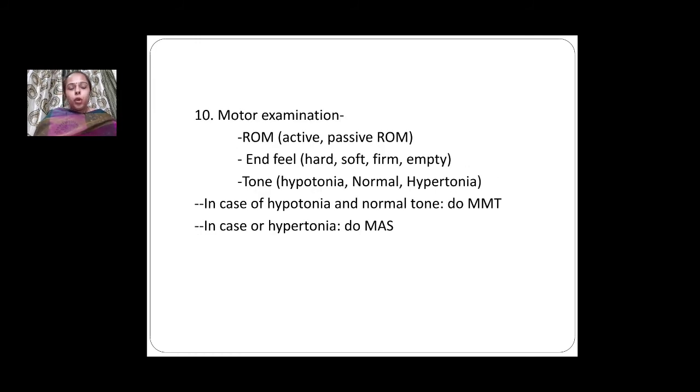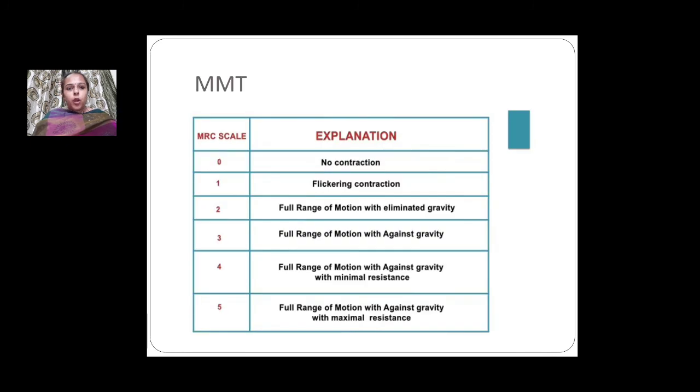10th point is the motor examination. In this, range of motion of the joint is checked. First, active range of motion, which is followed by passive range of motion. End feel is checked, which can be hard, firm, soft, or empty. Tone is very important. If the tone of the muscle is decreased, or if it is normal, then we go for manual muscle testing. And if the tone of the muscle is increased, then we go for the modified Ashworth scale.